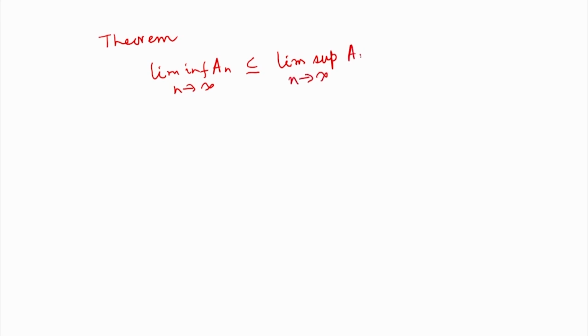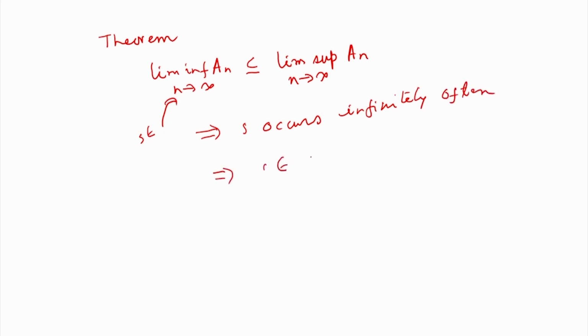So, that means if S belongs to this event, then it implies that S occurs infinitely often, and therefore implies that S belongs to lim sup of An as n tends to infinity.